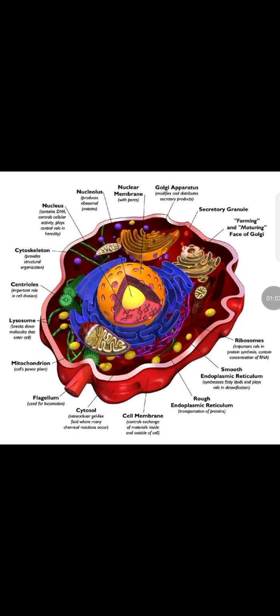Cells grouped together will form tissues. Tissues grouped together will form an organ. Organs form organ systems, all the way up to an organism, forming you and me today, right? So let's discuss the different parts that we have.